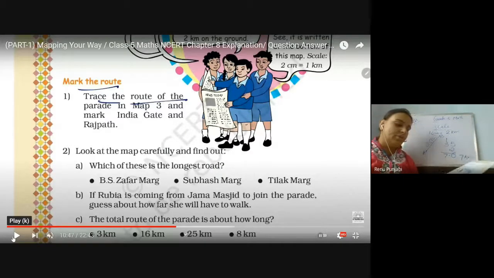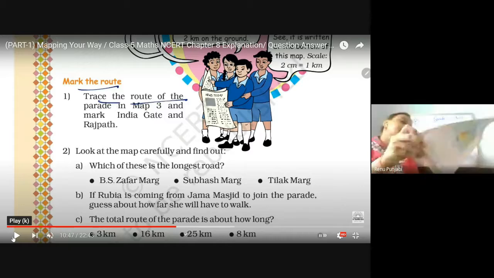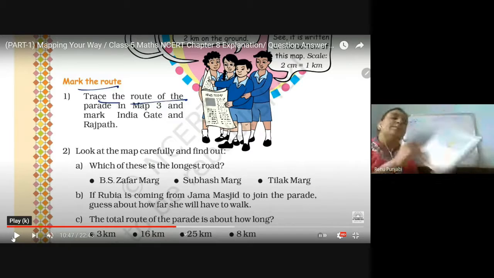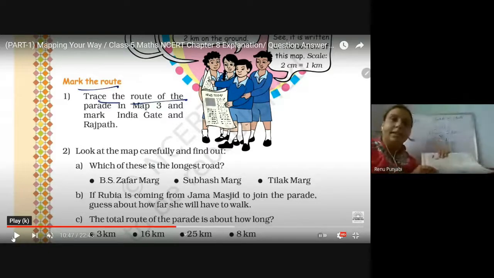India Gate, you all know, here after Rashtrapati Bhavan on this Vijay Chowk, then Rafi Marg, and then Janpat Marg is just a straight line, and when you see the map number 1, it will show you exactly where the Rajpath Marg is. Rajpath Marg is the straight road which is in between Rashtrapati Bhavan and India Gate. That is the Rajpath Marg that you can mark.